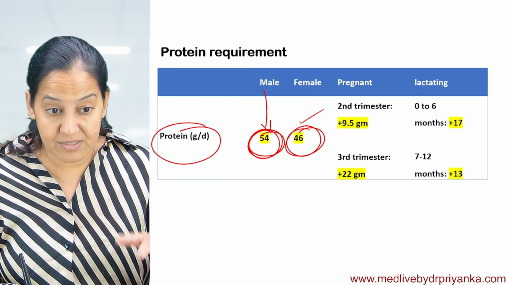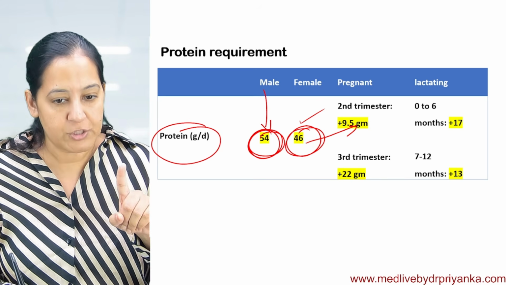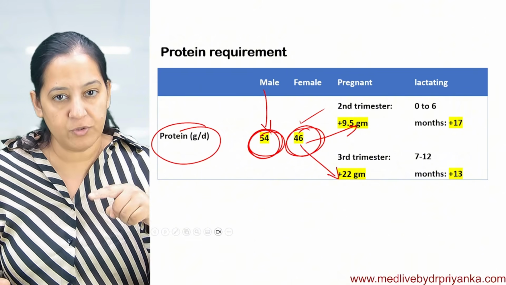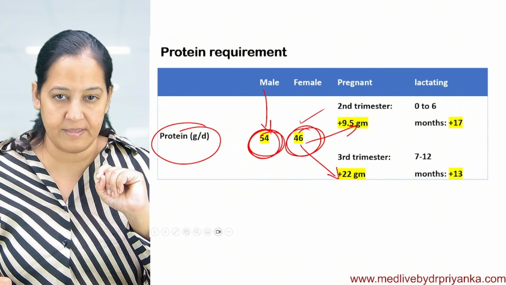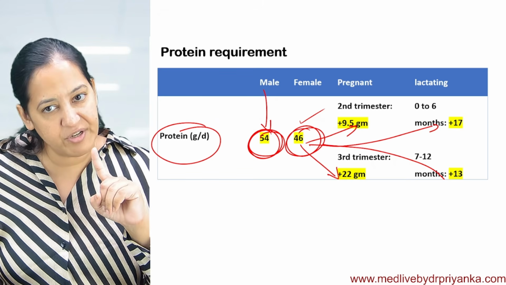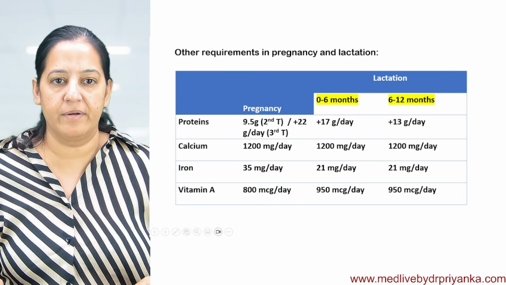Organogenesis starts from the second and third trimester. In the second trimester, additional 9.5. So add 9.5 to the 46. In the third trimester, add 22. So 46 plus 22, whatever is the answer. During lactation, additional 17 in the first 6 months and additional 13 from 6 months onwards. How many of you got it? So this is the protein requirement.